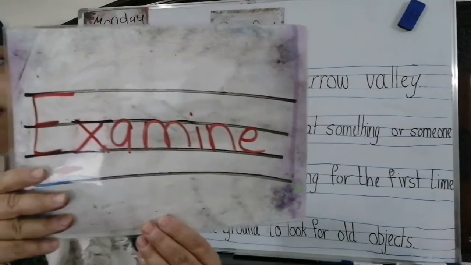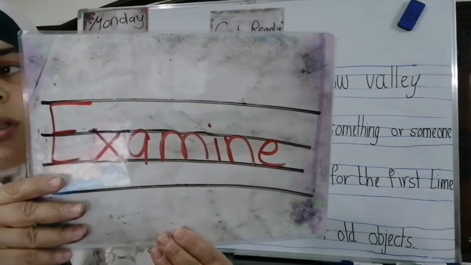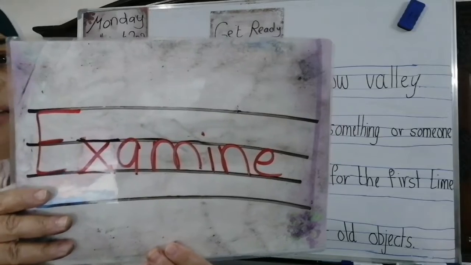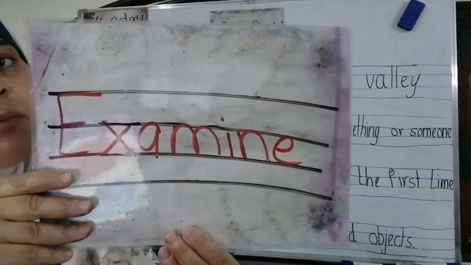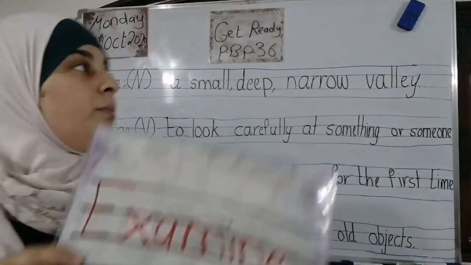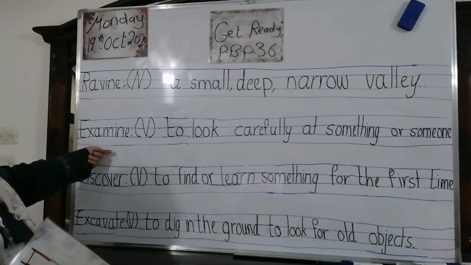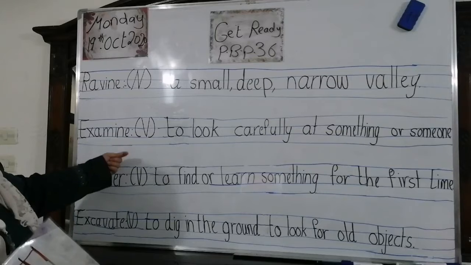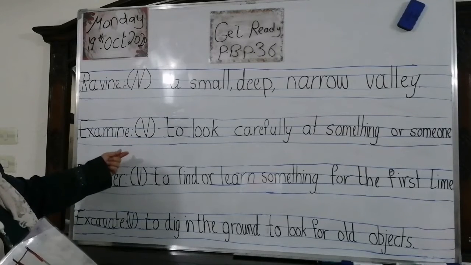What do you mean by examine? To look carefully at something or someone. Again, what do you mean by examine? To look carefully at something or someone. Of course, it's a verb. Look here at the board. Please write the words between the four lines.